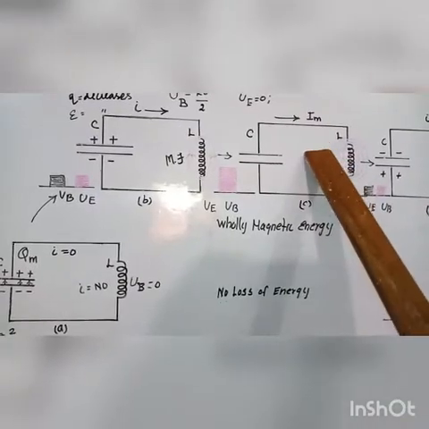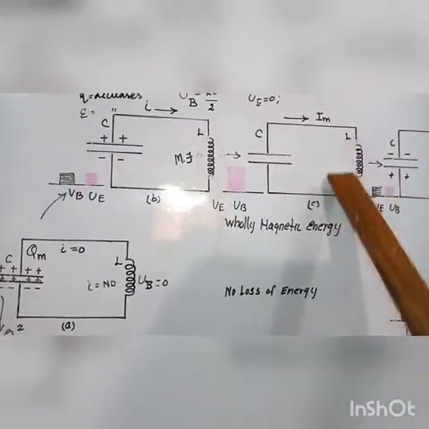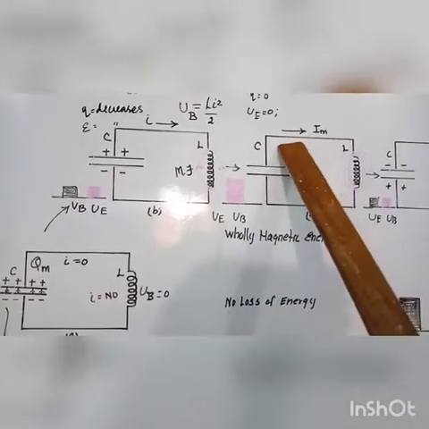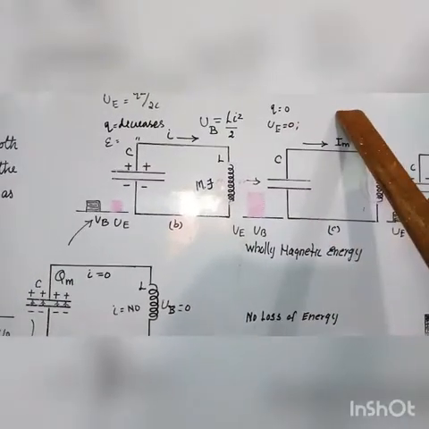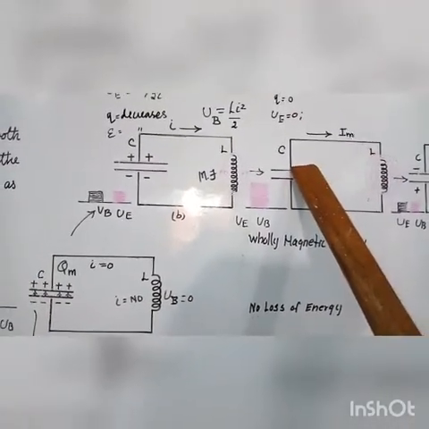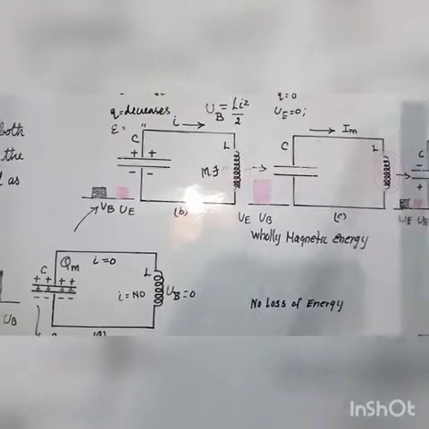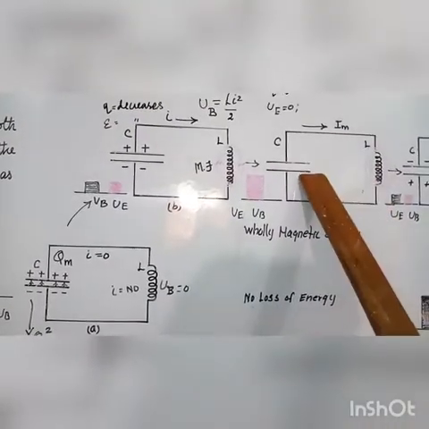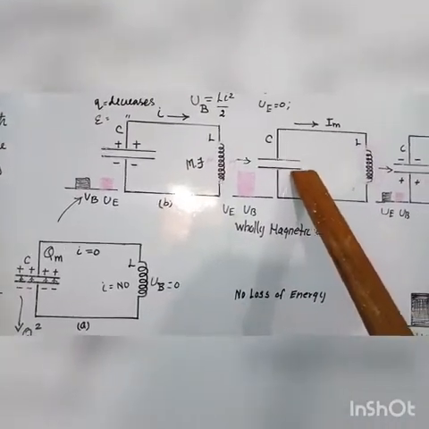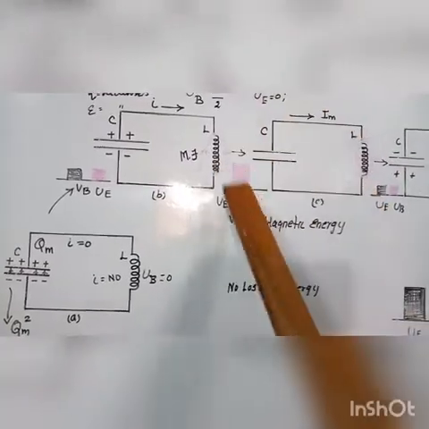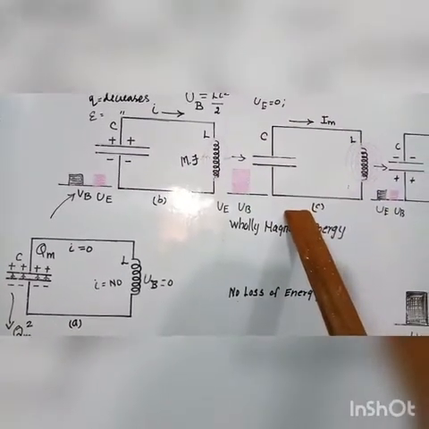The energy stored is now maximum. This maximum energy is given by UB is equal to L Im square divided by 2, where Im is the maximum current flowing in the circuit. The total energy is only in the magnetic field of this circuit.